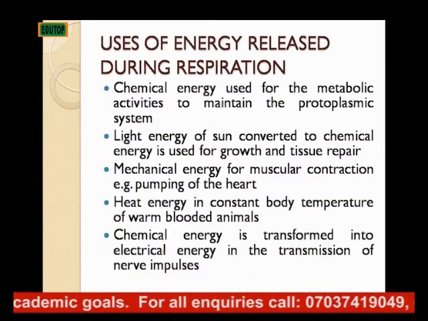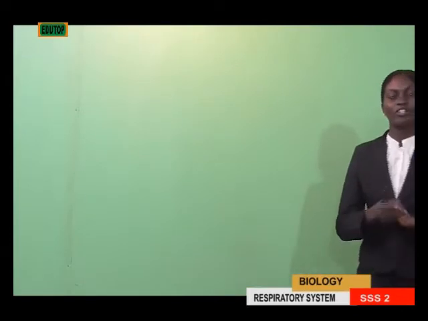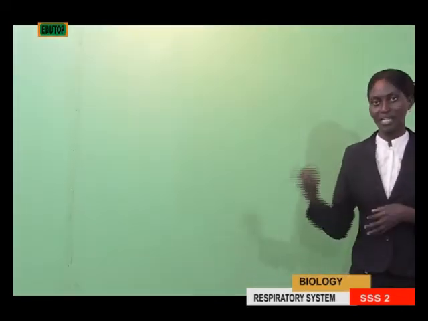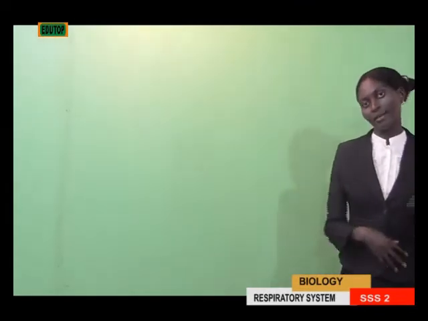The uses of energy released during respiration. What are the uses of the energy after each respiratory process, either in plants or in animals? We'll now be talking of the uses of energy released during respiration. During respiration in both plants and animals, either with lactic acid or ethanol, energy is always released at the end of the reaction, like the 150 kilojoules of energy and 36 molecules of adenosine triphosphate. What are they used for?